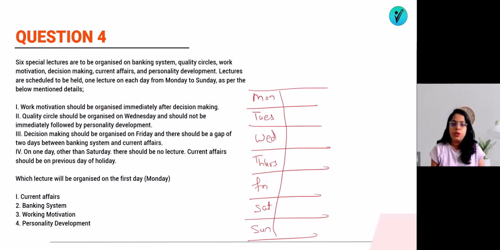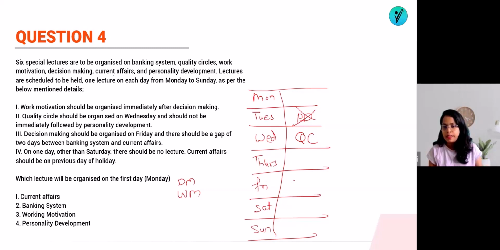Work motivation should be organized immediately after decision making. After decision making there should be work motivation, but on which day we don't know. Let's read the next sentence. Quality circle should be organized on Wednesday and should not be immediately followed by personality development. This should not be immediately followed, which means personality development should not be on Tuesday.